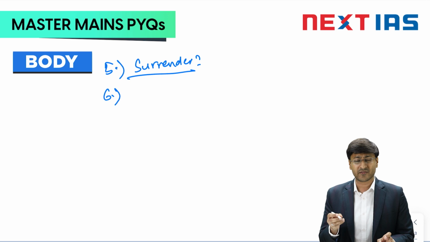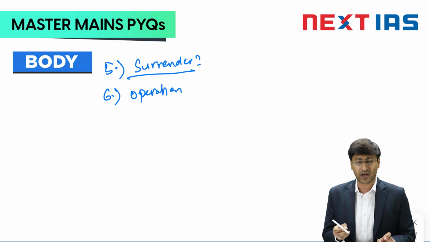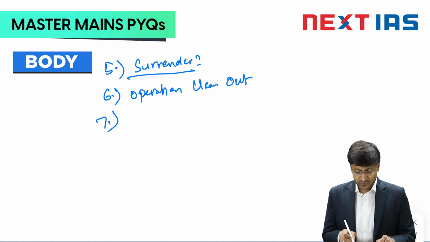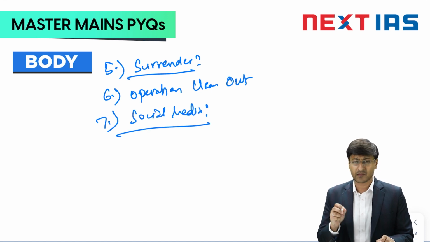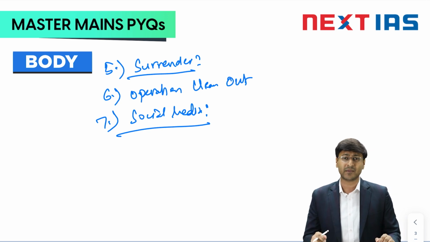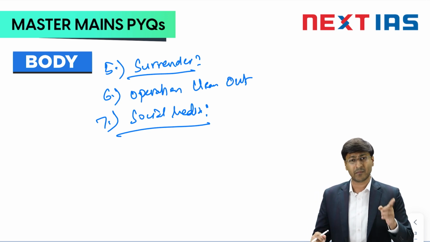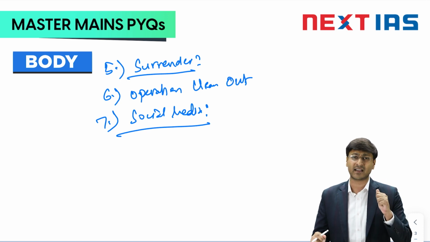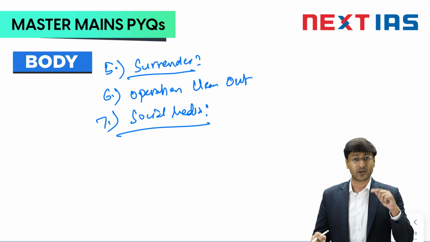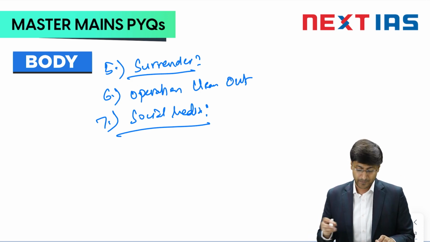Next were various statements by army officials that we will tone down Operation Clean Out. And what was Operation Clean Out? Use of arms to basically get rid of terrorism. Seventh was the use of social media by the Indian army. Social media was one thing which was exploited by these militants to radicalize youth. The Indian army used social media in the other direction. How? It limited this extremist content online. Plus, whatever goodwill it was showing for the valley people, it tried to promote through social media.